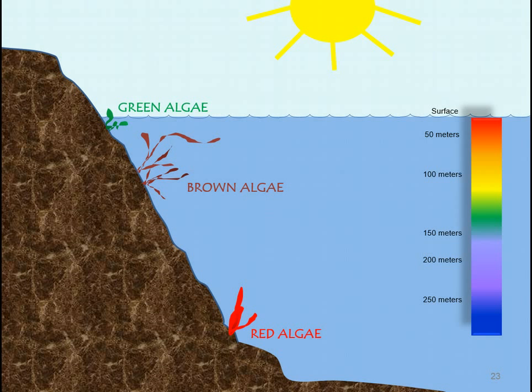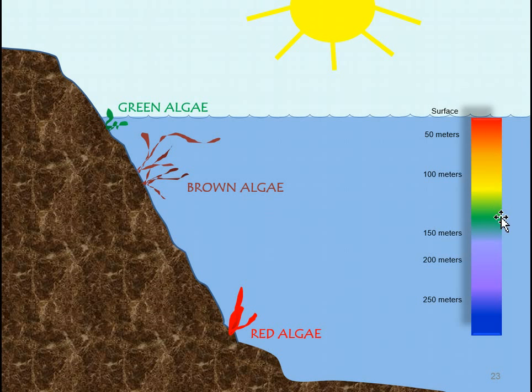Another aspect of these algae that I want to mention is that, as I mentioned earlier, they have chlorophyll, but they also have different light-sensitive pigments. Now these pigments help these organisms live in different environments, different habitats. The reason is that these accessory pigments absorb light of different wavelengths. For example, red light, as shown here on the right, is going to be absorbed by the water first. So as the water gets deeper, less light will make it at greater depths of the water.